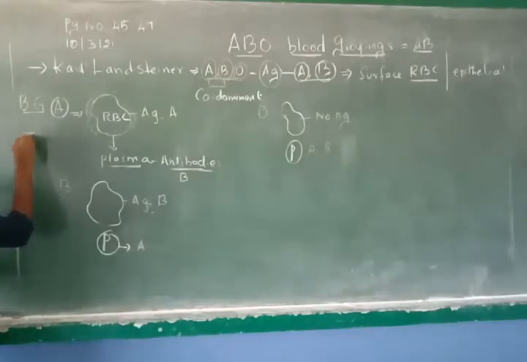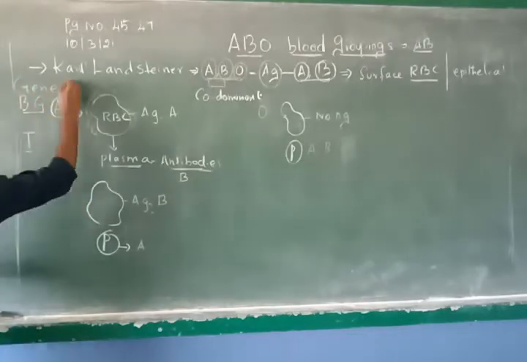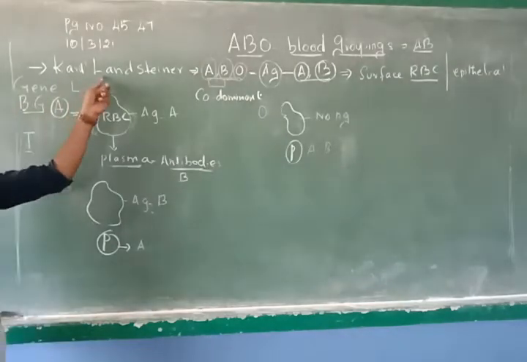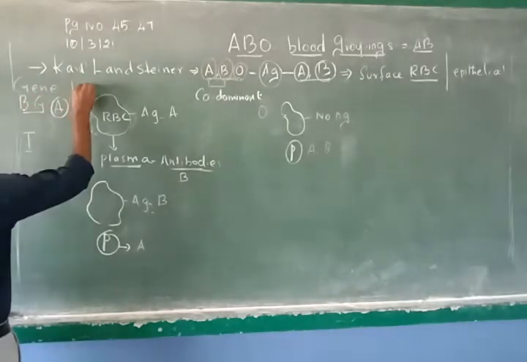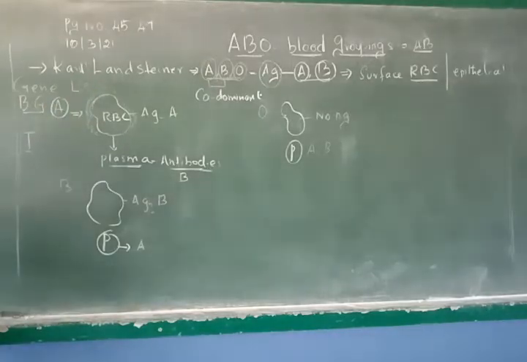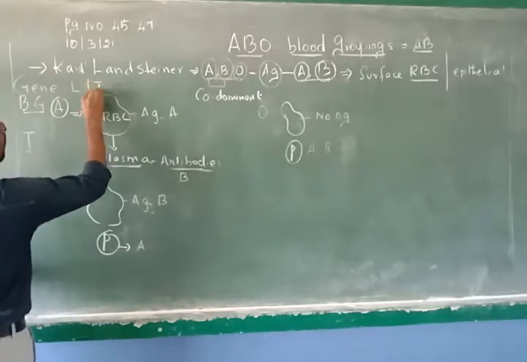Right. So now the blood group A person will have an allele. Allele, say actually the gene which is going to control the blood group. The gene which controls the blood group is called L. Why we call it L is because of the discoverer's name, Landsteiner, so they have given the gene L. In your book, L and I both are given for alleles, but still it is understood that the gene is L and it is also called I. The alleles are called I.